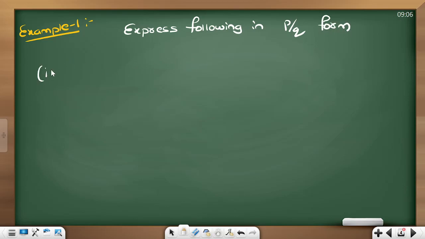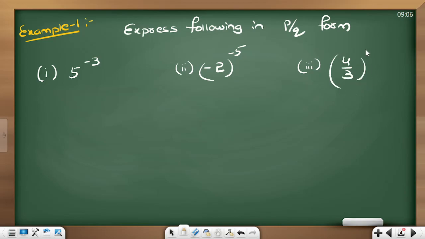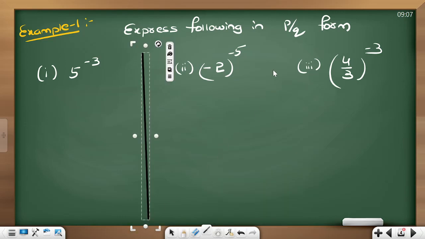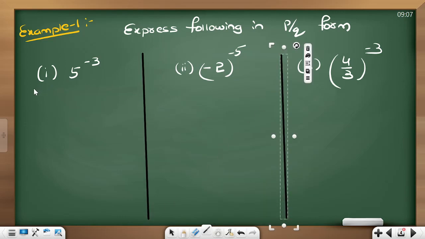So first of all, they have given 5 power minus 3. Second one, they have given minus 2 power minus 5. Third one, they have given 4 by 3 power minus 3. Okay, write down the question. We will do it right now.